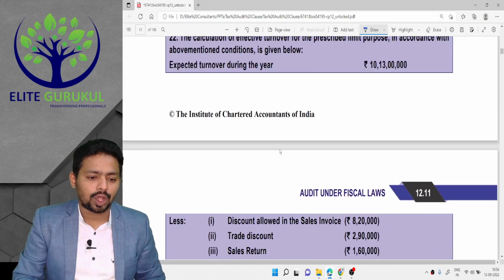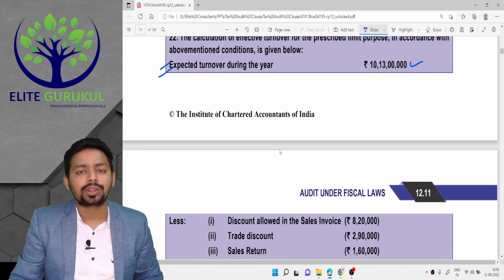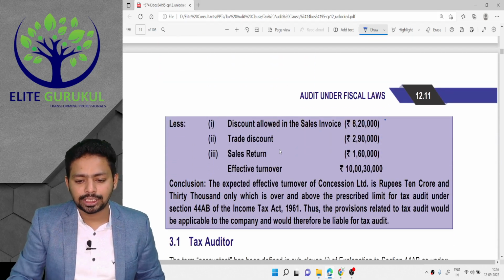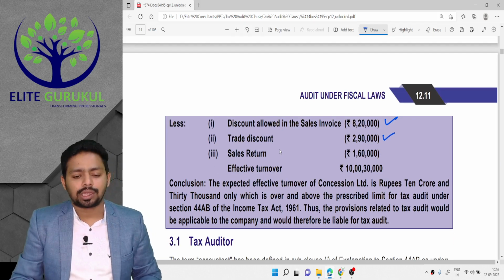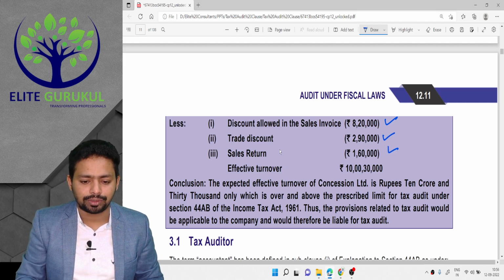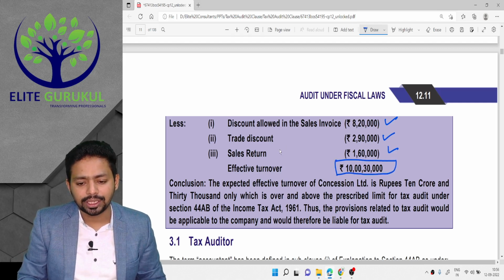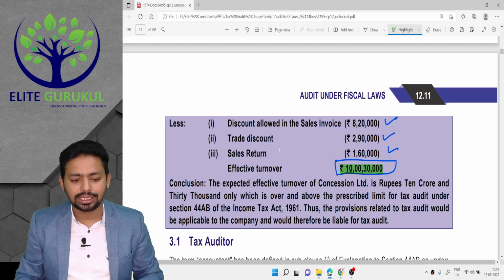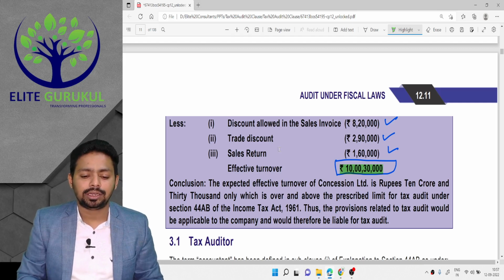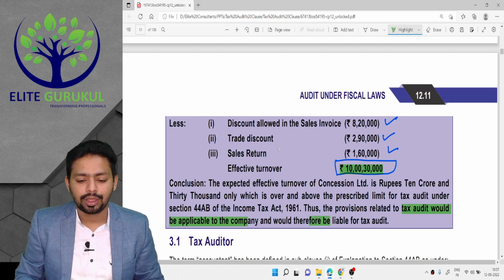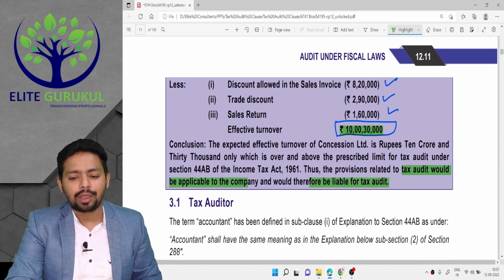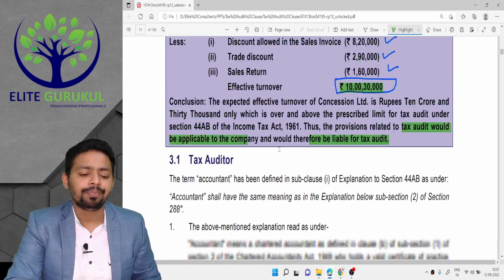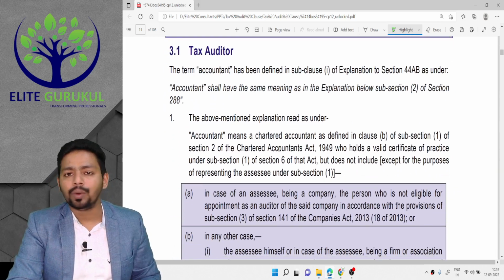Okay. The gross turnover was 10 crore 13 lakh. From that, the trade discount which is shown in the invoice, we have subtracted. The generic trade discount we have to subtract. Sales return also we have subtracted. And after providing this adjustment, your turnover is still 10 crore 30,000. It exceeds the threshold limit, and that's the reason tax audit becomes mandatory. So the assessee company here has to get its books of accounts audited. I hope you understood the turnover criteria here. In the next lecture, we will discuss who the auditor is.